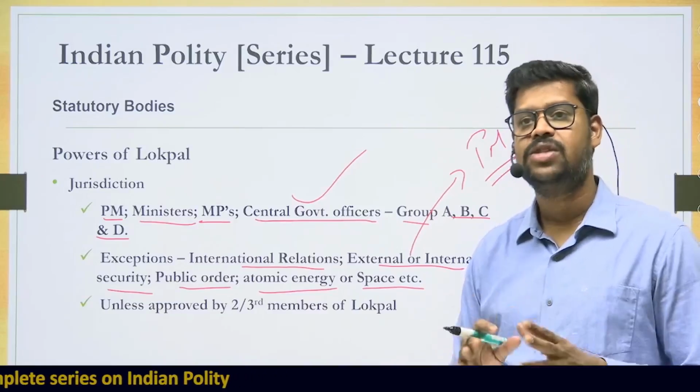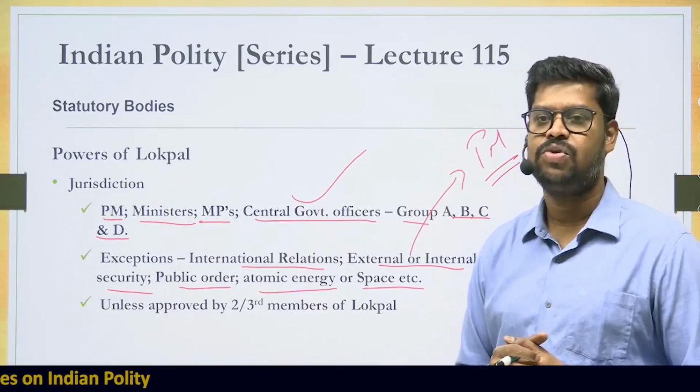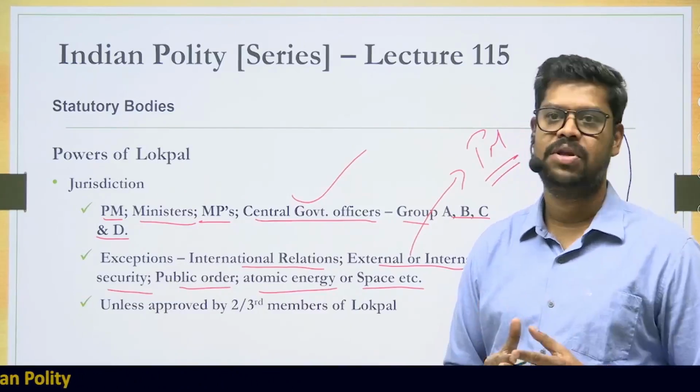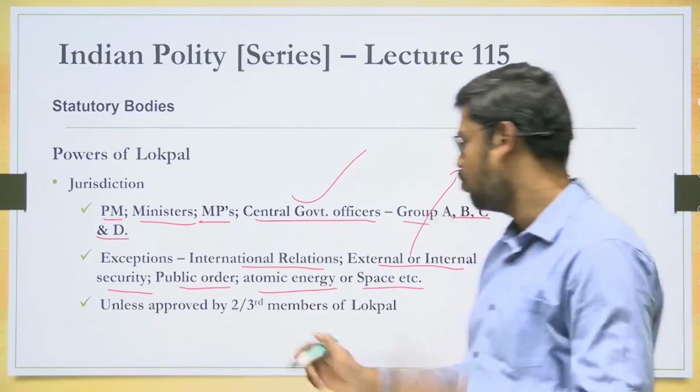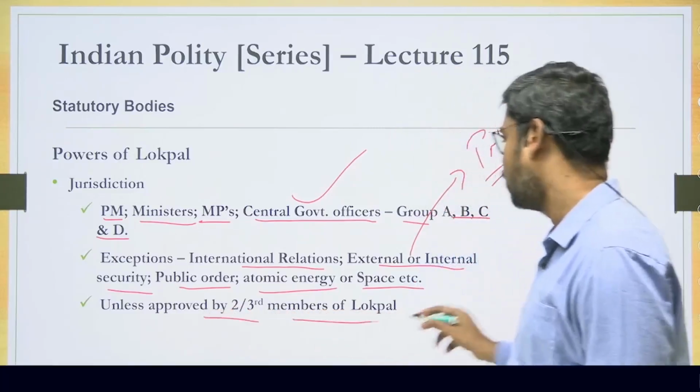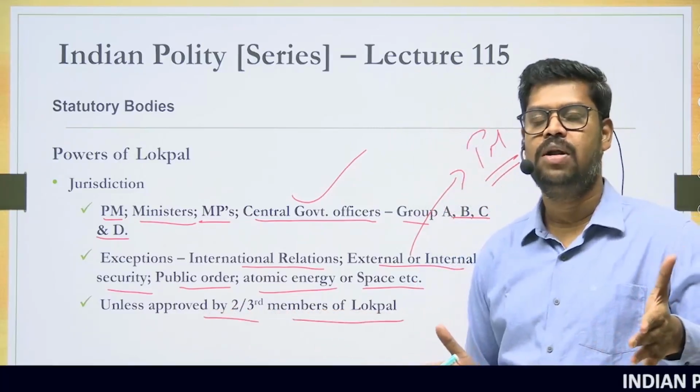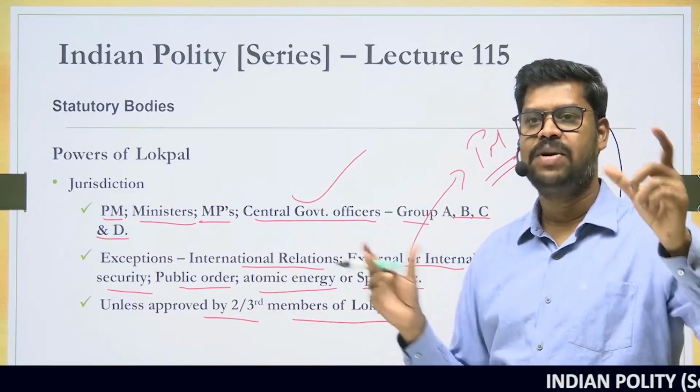But in that case also the Prime Minister can be prosecuted, or the case may be taken up by the Lokpal, but only if it is approved by 2/3 of the members of the Lokpal. So, if you see Lokpal, the Lokpal has got the chairman and 8 members.